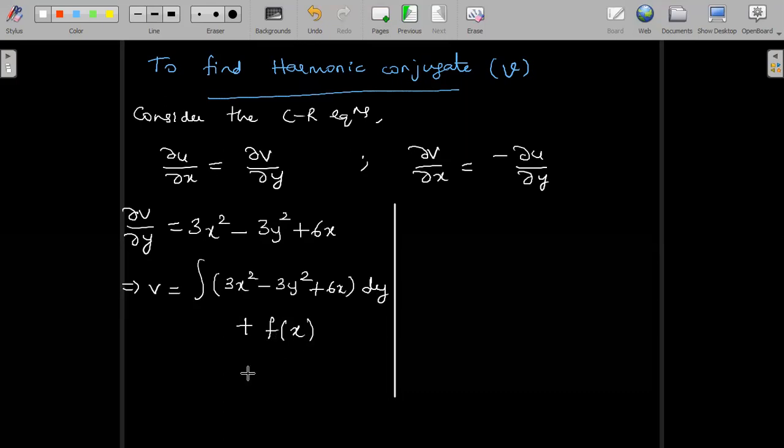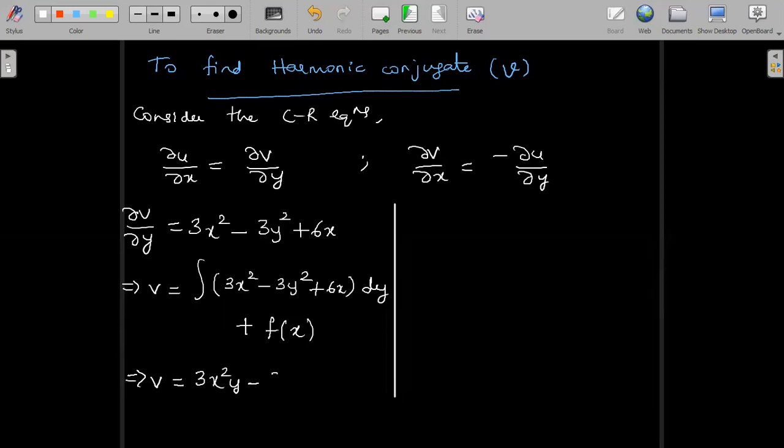So let us keep this in mind for simplicity. So this integration with respect to y will now give us v is equal to 3x square y minus 3 into y cube divided by 3 plus 6xy plus f of x. I hope it's correct. So on simplification, 3 gets cancelled. So this is giving me 3x square y minus y cube plus 6xy plus f of x. I'll rewrite that a little while later in the next page.